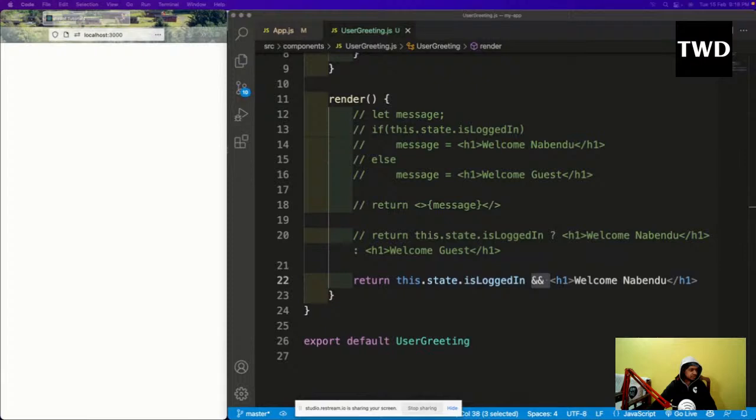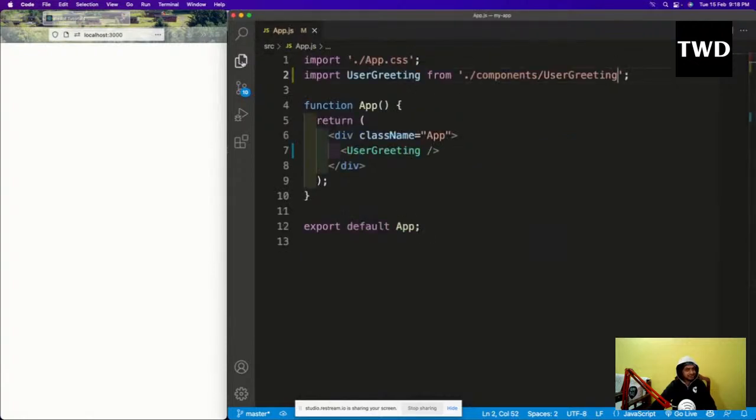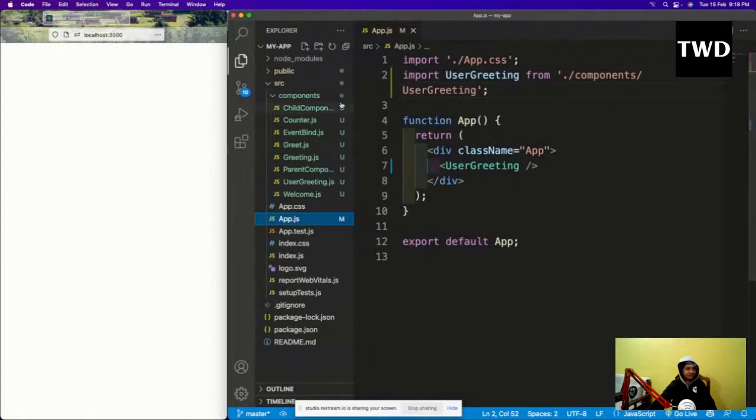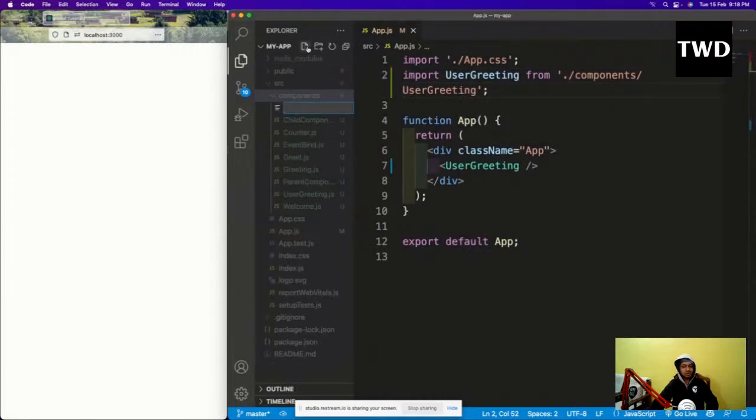So now let us look into list rendering. When I was teaching ES6 and the array functions, I told one thing: that map is one of the most important methods in React. Why it is so important, we are going to learn now, and how it can be used to reduce the code also. Once you do React, you will learn how you can reduce the code.